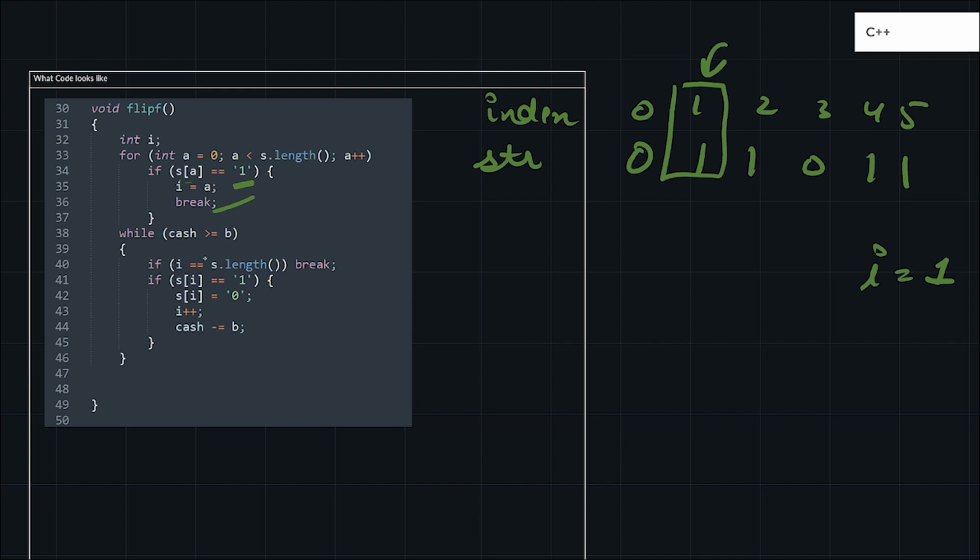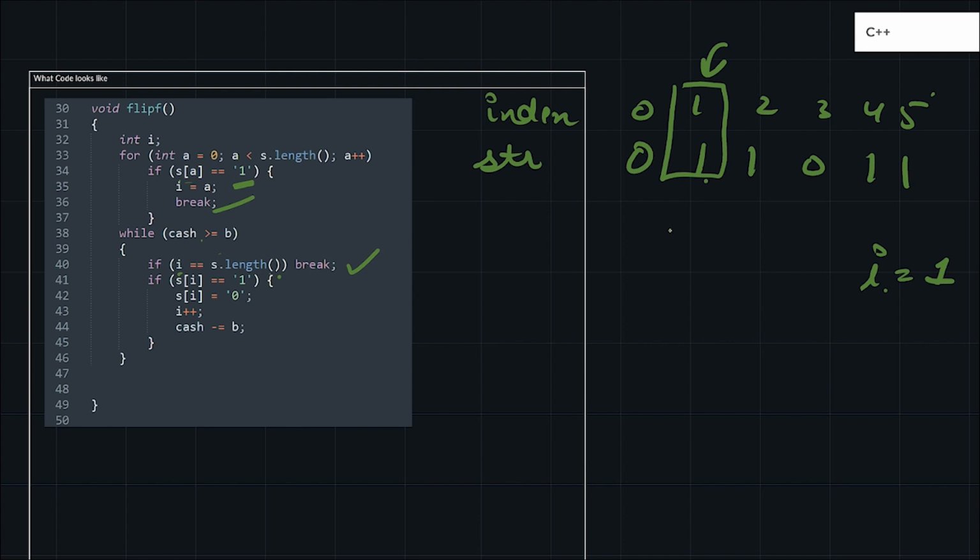After that I will check whether I have cash in my pocket or not. If I have the cash in my pocket, I will go inside this while loop. If I is at the last, I cannot do anything, because if I is at the last, I cannot perform any other operation. So I will break as of now. But if as of I is 1, yes it is 1, so I will go inside that operation. Inside this, I have to just flip.